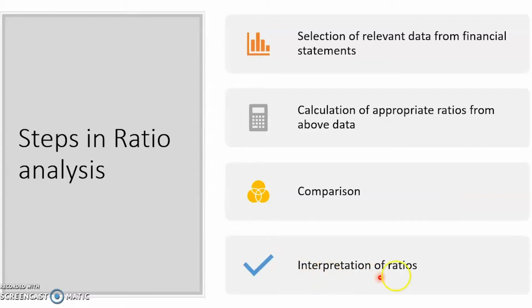And lastly, interpretation of ratios. Interpretation of ratios is very important, and it is the most important part in ratio analysis, because there are standards, or what we call the rule of thumb, with which we can compare the ratio that we obtain for our organization, and let the public or the stakeholders know how well our organization is doing in comparison to the standards already set. So these are the 4 steps in ratio analysis.